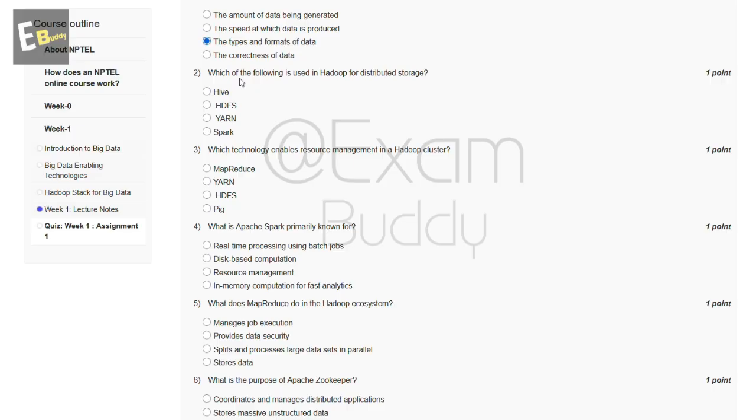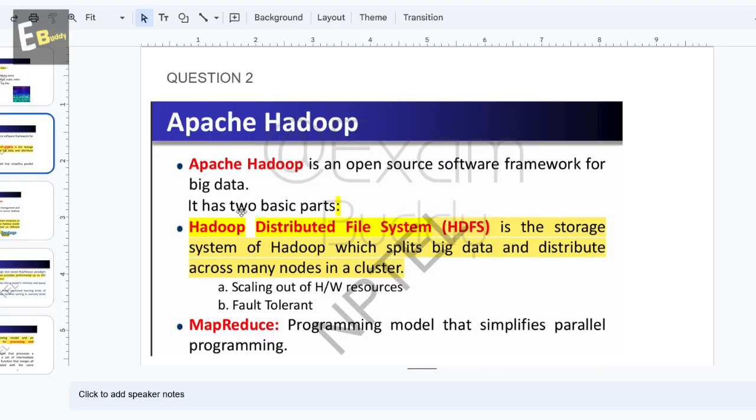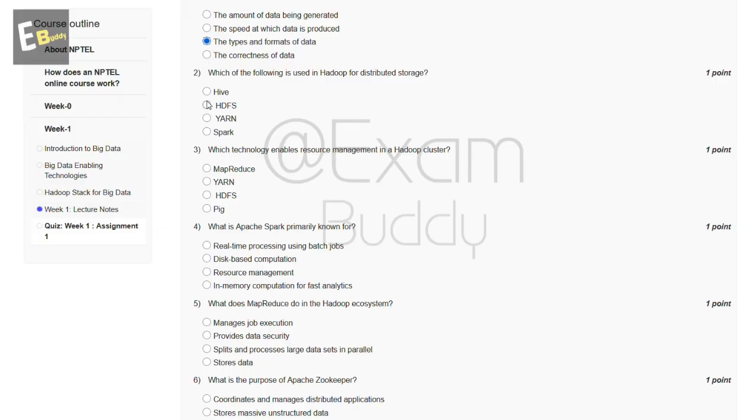Now the second question is, which of the following is used in Hadoop for distributed storage? These are the options: Hive, HDFS, YARN, Spark. So let's check the answer of the second question. Question second, Hadoop Distributed File System is the storage system of Hadoop which splits big data and distributes it across many nodes in a cluster. So the answer of our second question is B, HDFS.